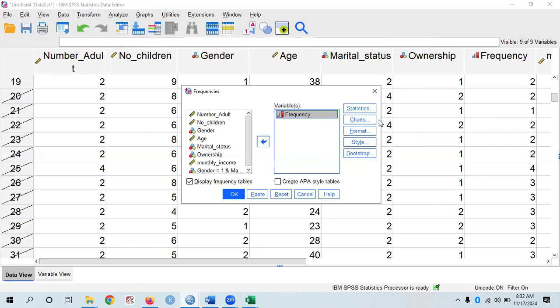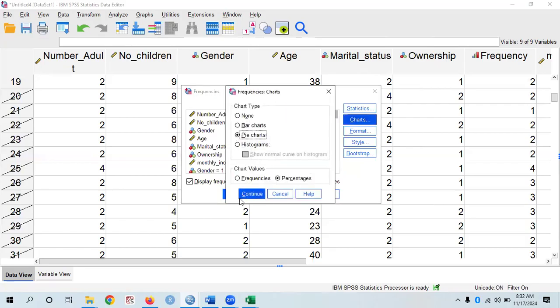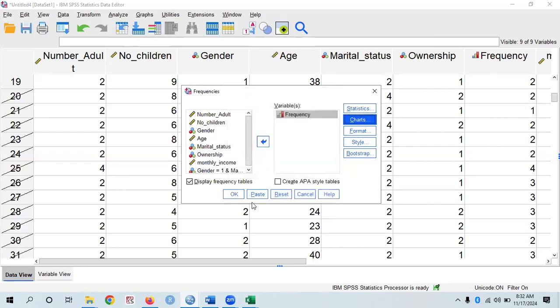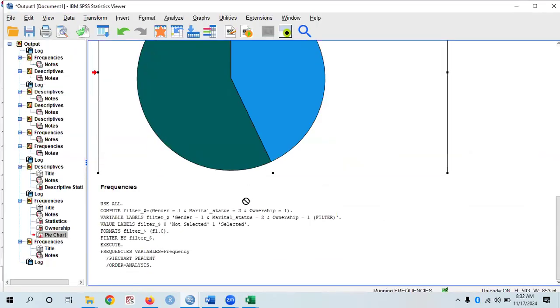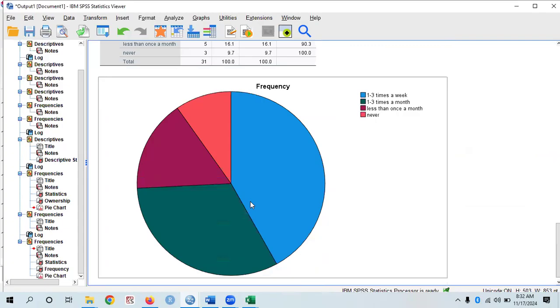But I love charts. I love the pie chart because we are dealing with percentage. So I will come to Charts, then select pie chart, then click continue. Then we'll click OK. It's loading. Good. It's here already.